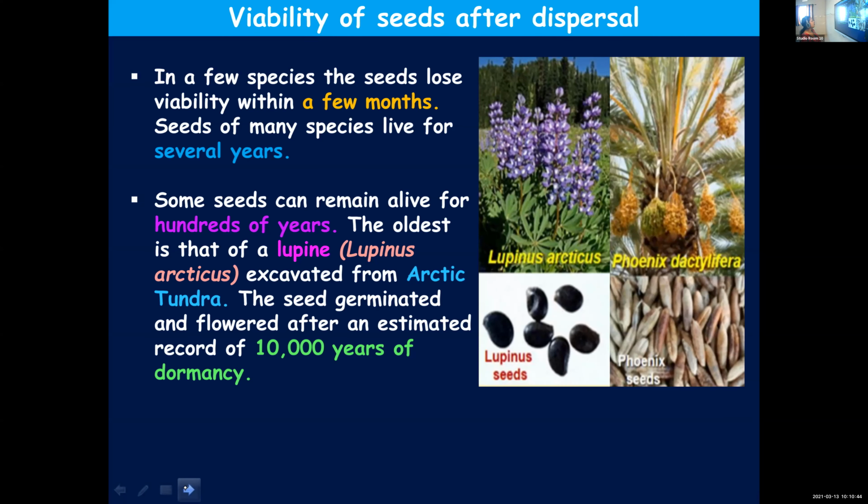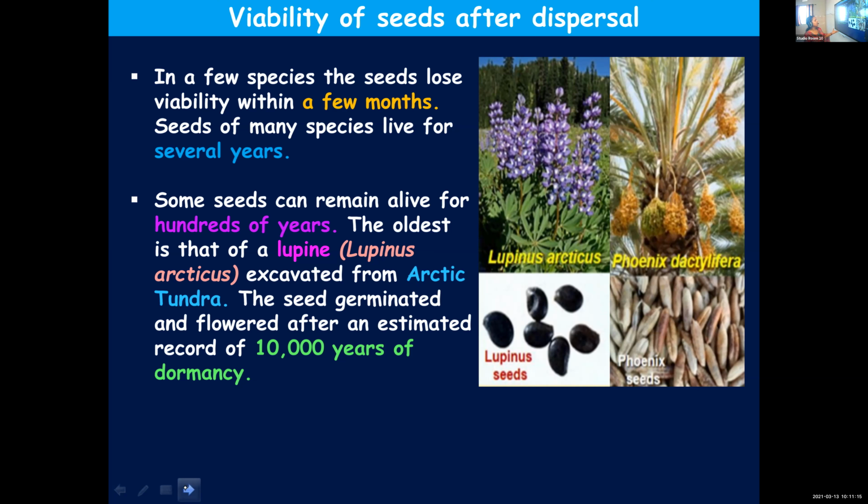These seeds were present in the Arctic region, in frozen conditions. You know the situation in Arctic tundra. So in those frozen regions, these seeds were lying dormant for around 10,000 years. And then they were excavated, but still they were viable and they germinated, they flowered, and you can see the plant over there.